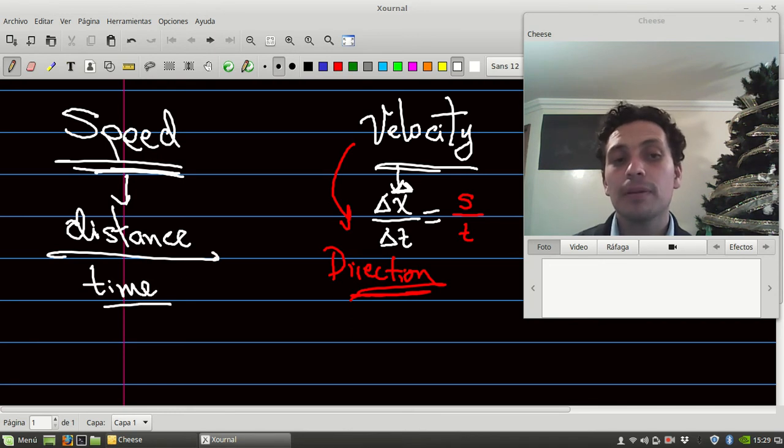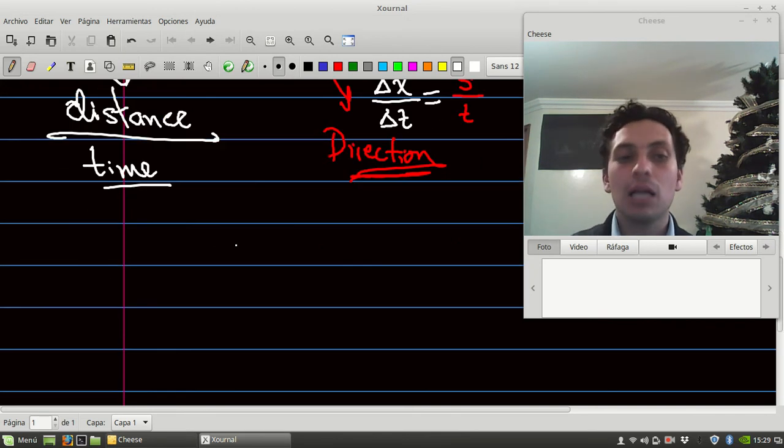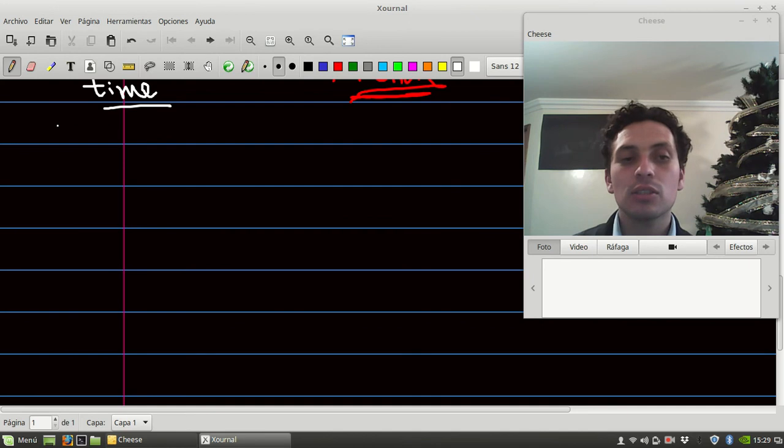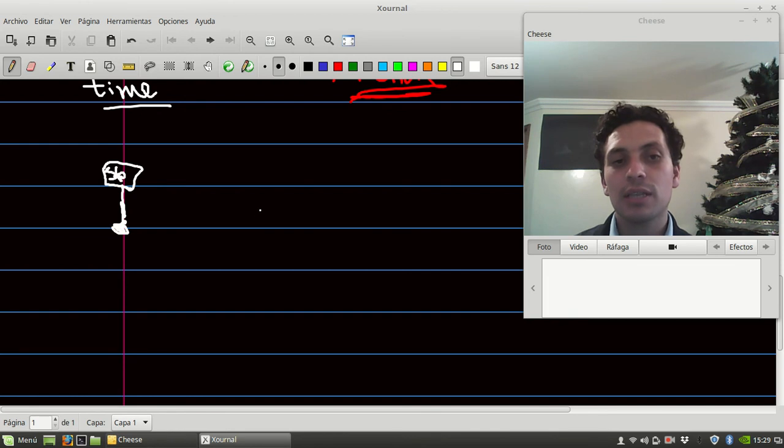So let me show you an example of the difference between speed and velocity. Let's use our guy. This is the stop sign. We said that the guy was at 5 meters. And let's say that after 2 seconds, here we have a clock. The clock says 2 seconds.